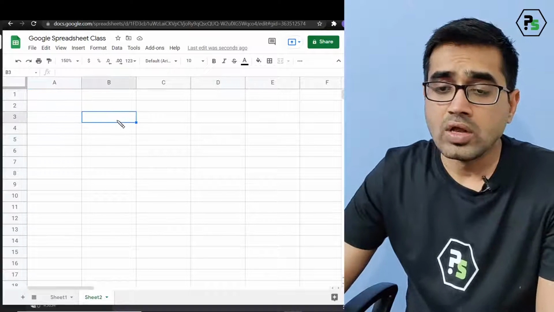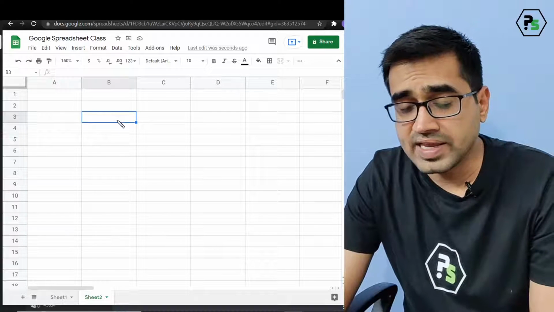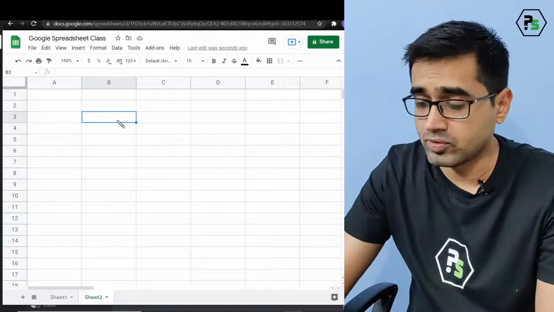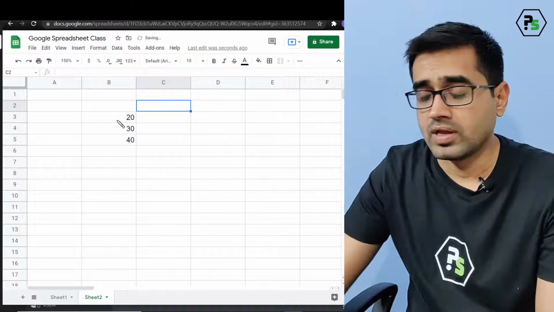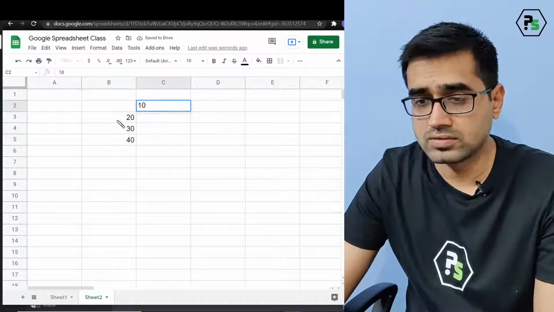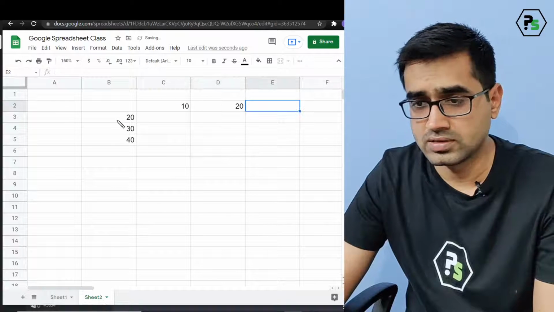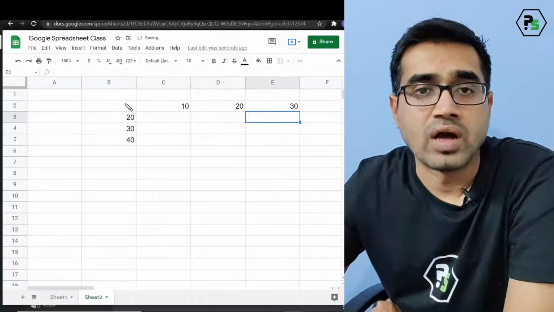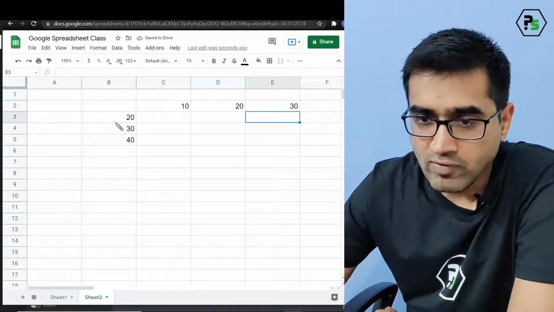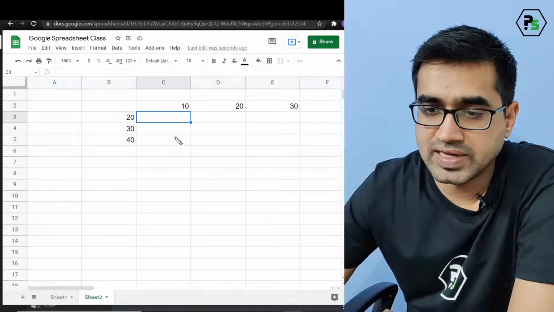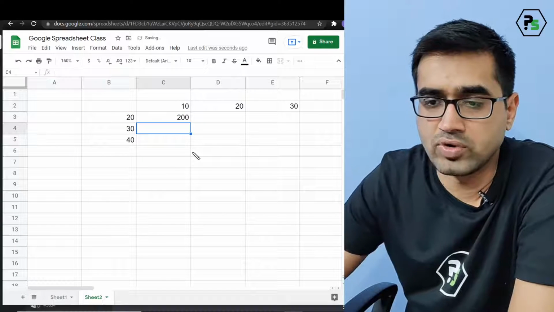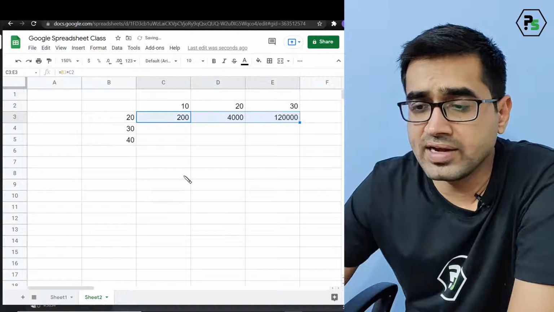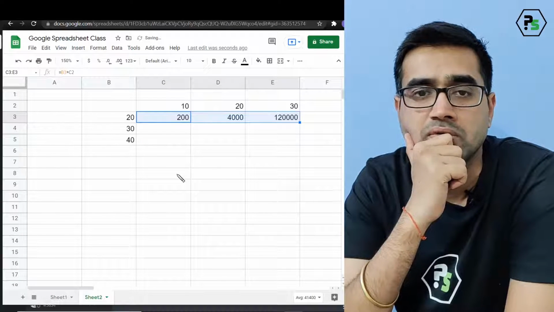Okay, now let us say I've got one chart. Let's say I put some chart 20, 30, 40. Okay, and I've got 10, 20, 30. Okay, understand this point also. Now I want to multiply these values, 20 times 10 and all. So what I will do, I will write like this value, multiply this value and put 200. Correct. Now if I drag it, no, it's not going to work.